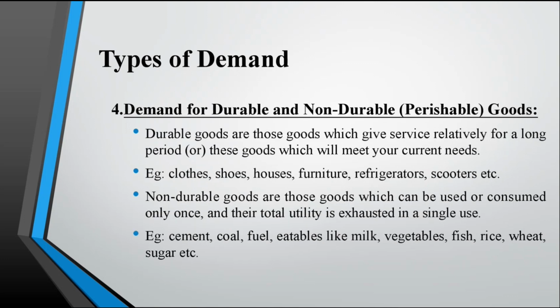The fourth, demand for durable or non-durable goods. Durable goods are those goods which give service for a long period. These goods meet current needs, such as clothes, shoes, old furniture, etc. Non-durable goods are those goods which can be used or consumed only once, and their total utility is exhausted in a single use, such as cement, coal, fuel, etc., and milk, vegetables, etc.